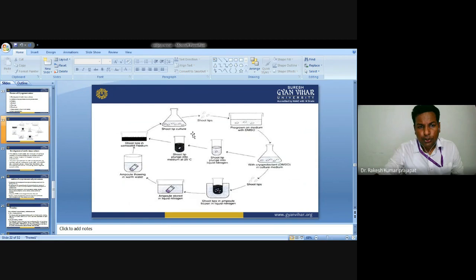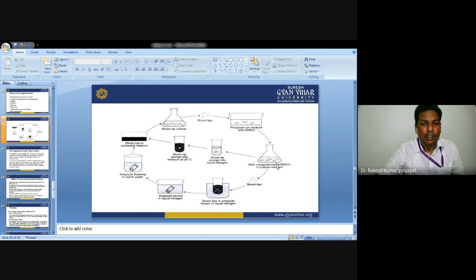In case of shoot tip culture, the shoot tip is placed in an ampoule in frozen and liquid nitrogen, then the ampoule is stored in liquid nitrogen. The ampoule is thawed in warm water or at room temperature, and the shoot tip is placed in semi-solid medium. Then we go for shoot tip culturing. We remove the shoot tip and pre-grow it on the medium with DMSO. Then we can preserve this shoot tip with a cryoprotectant like DMSO in the culture medium.